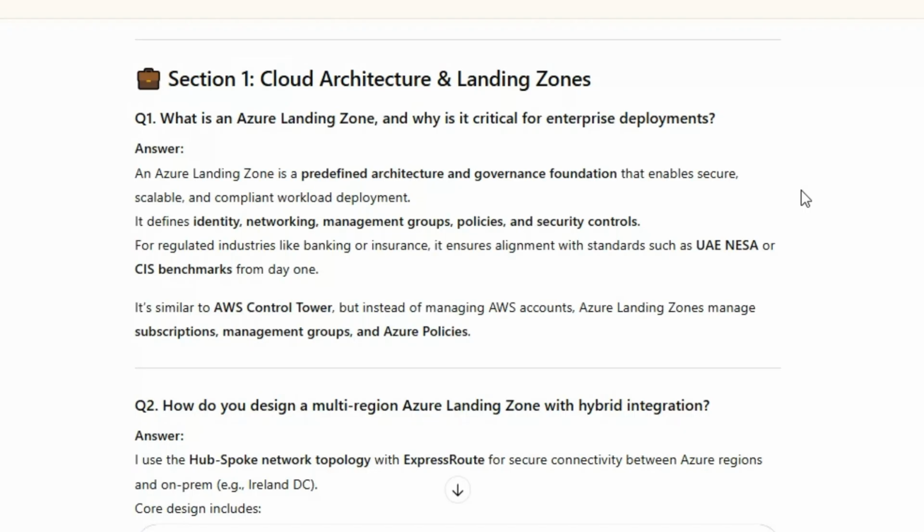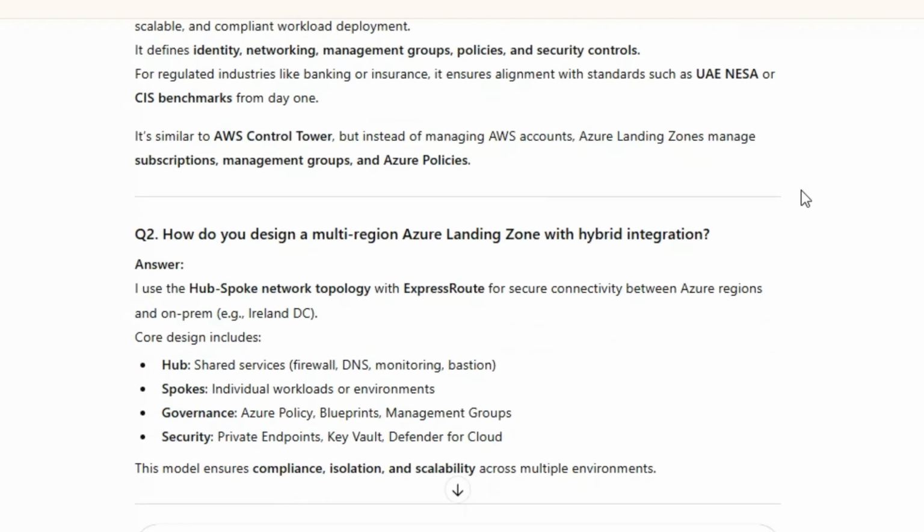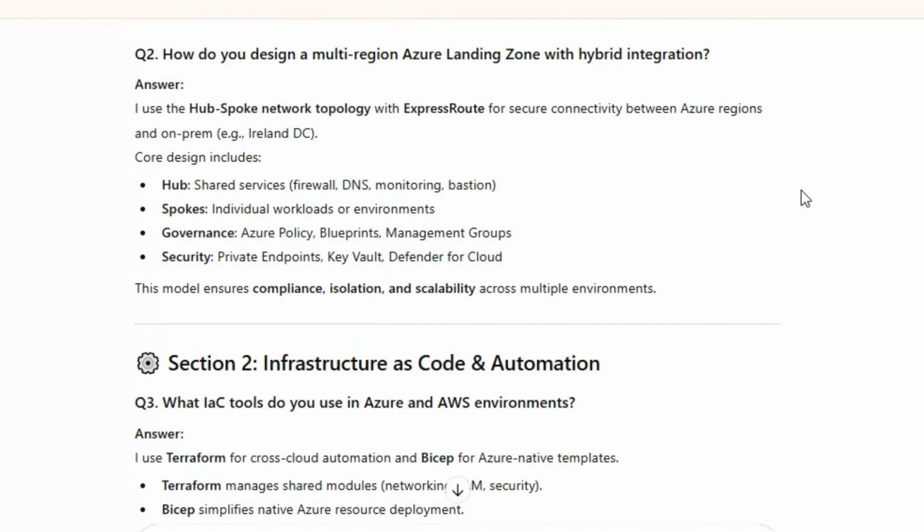Q2. How do you design a multi-region Azure landing zone with hybrid integration? Answer: I use the hub-spoke network topology with ExpressRoute for secure connectivity between Azure regions and on-prem, e.g., Ireland DC. Core design includes hub: shared services, firewall, DNS, monitoring, bastion. Spokes: individual workloads or environments. Governance: Azure Policy, Blueprints, management groups. Security: private endpoints, Key Vault, Defender for Cloud. This model ensures compliance, isolation, and scalability across multiple environments.